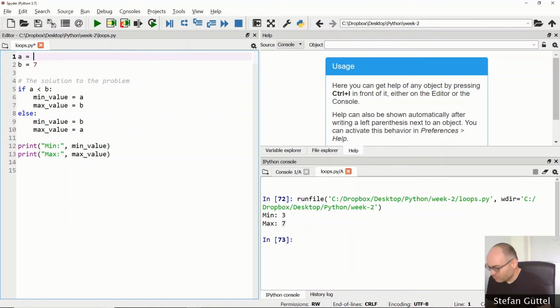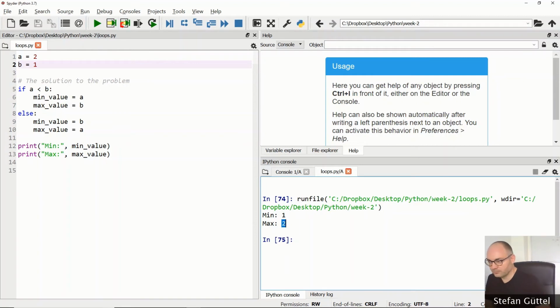I can try something else. So let's say b takes the value of 1 and a takes the value of 2. Now the two variables should be swapped. And as you can see, it has identified correctly that the minimal value is 1 and the maximal value is 2.